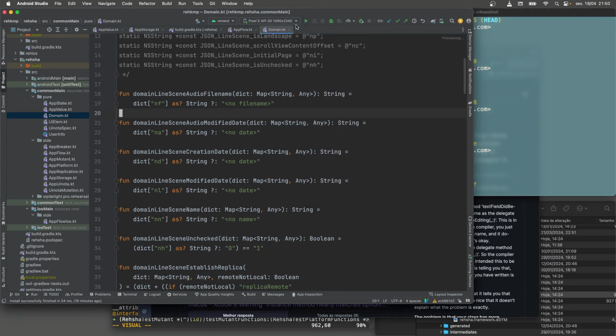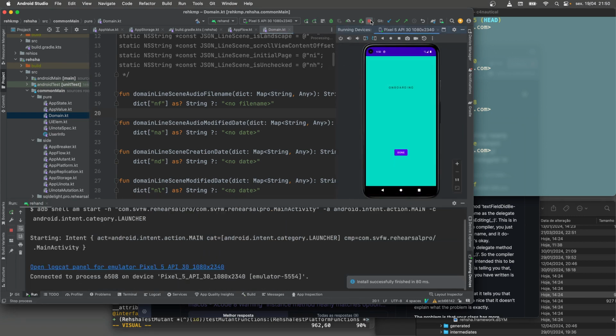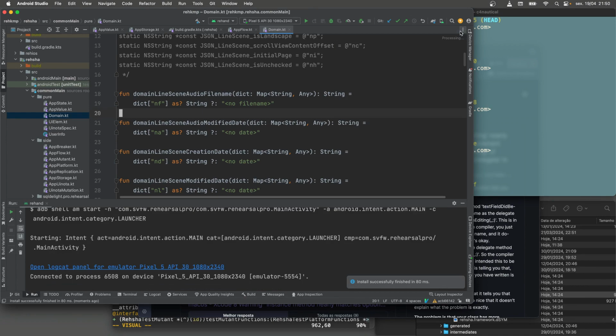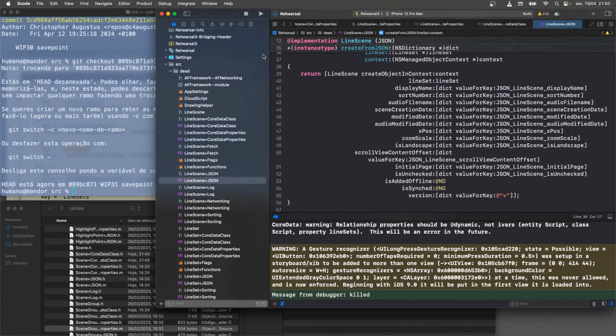I need to recompile this. This is with the old code, because the Android Kotlin code has to match whatever changes on the iOS side. And let's run this.